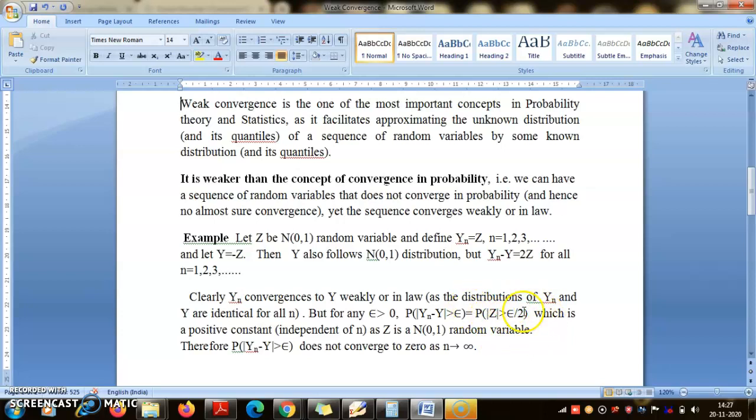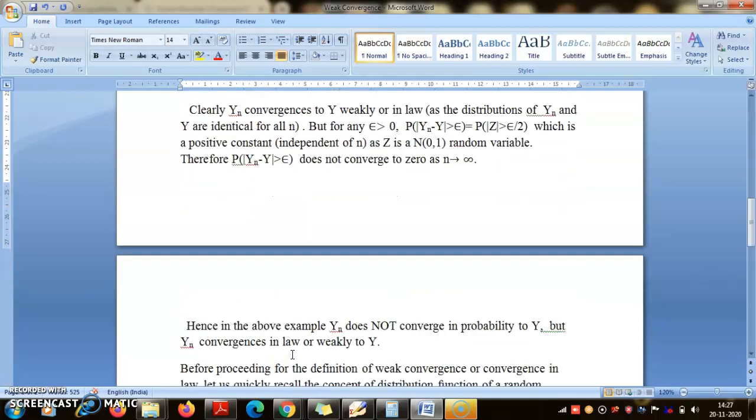So this is a positive constant, and it does not vary with n. Therefore this probability will not go to 0 as n tends to infinity. For each fixed epsilon, this is one positive number that does not depend on n. So we don't have convergence in probability.